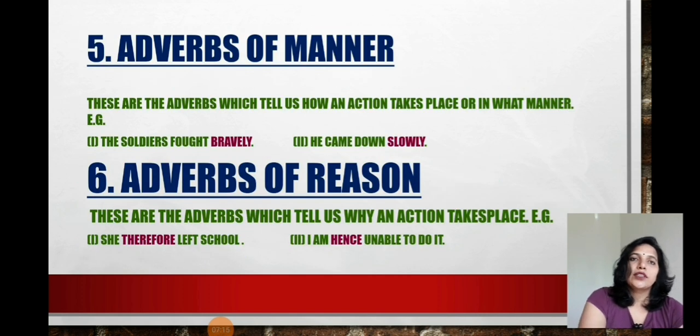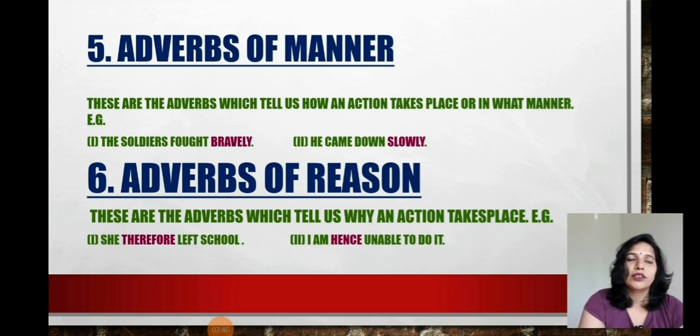In the next sentence, adverbs of manner. Manner is what the action takes place in what manner, in what way. Okay, the soldier fought bravely. So bravely is itself. You can understand one thing, that adverb of manner is an adverb which is maximum in use.